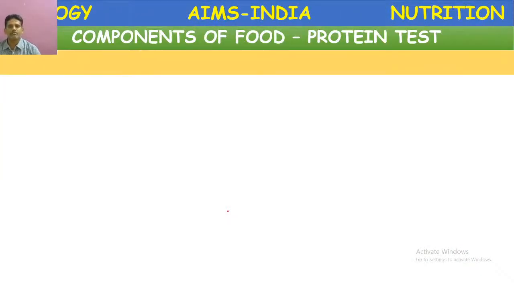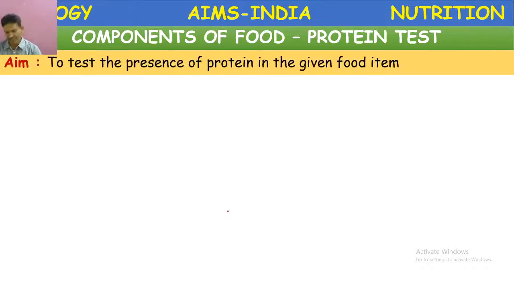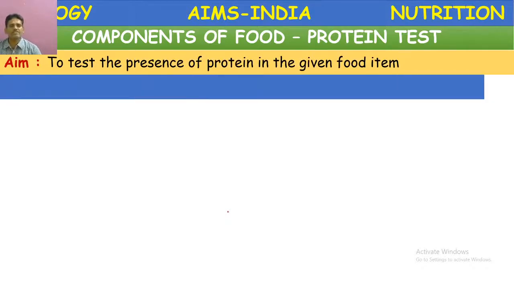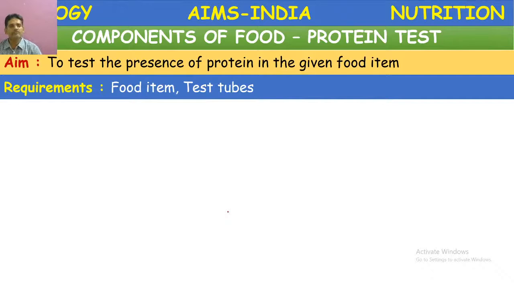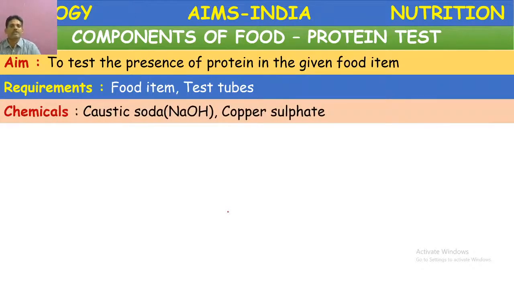The components of food, protein test. This can also be done in the laboratory. Our aim is to test the presence of proteins in a given food. So what are the requirements? Food item, test tube, and some chemicals are required here. They are caustic soda, or sodium hydroxide solution, and copper sulfate solution. These are the two important chemicals required to test the presence of proteins in the given food material.